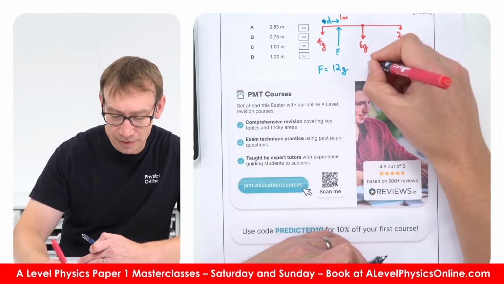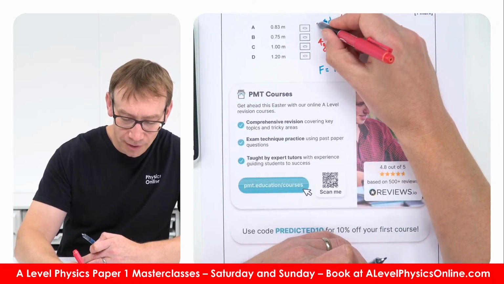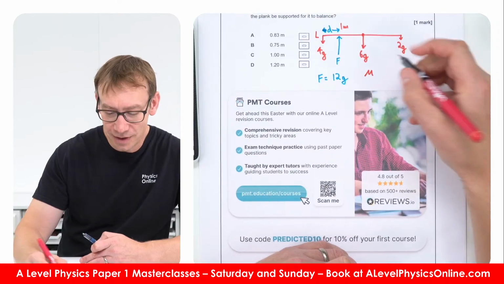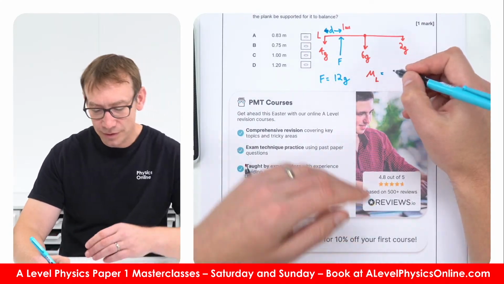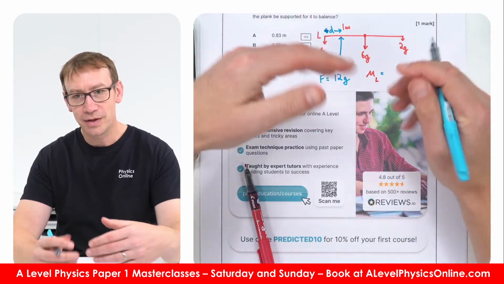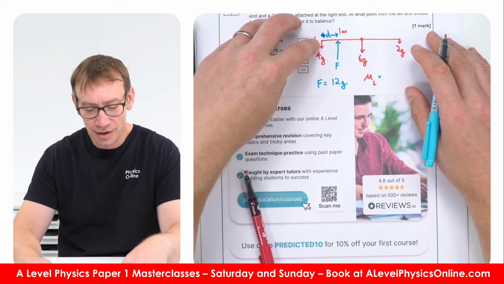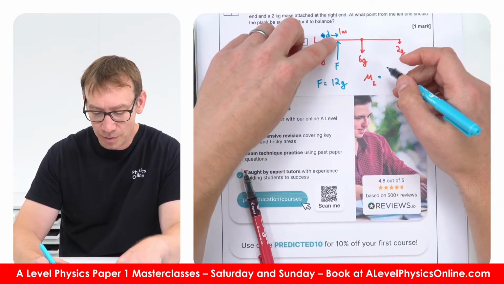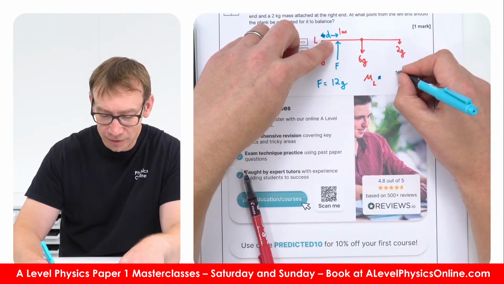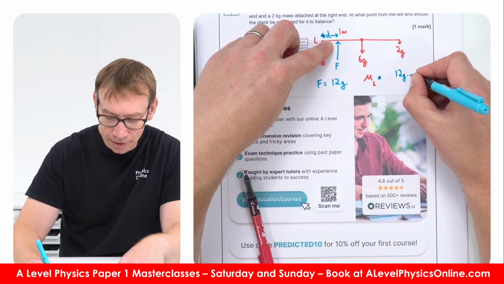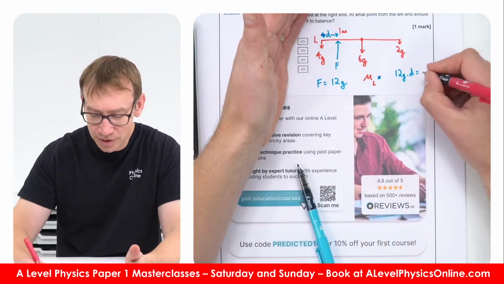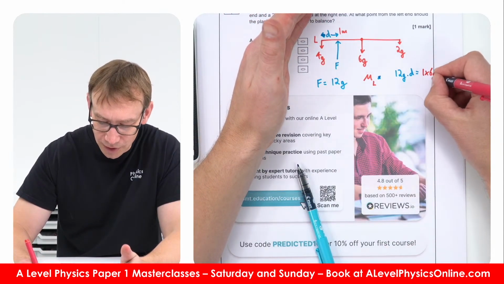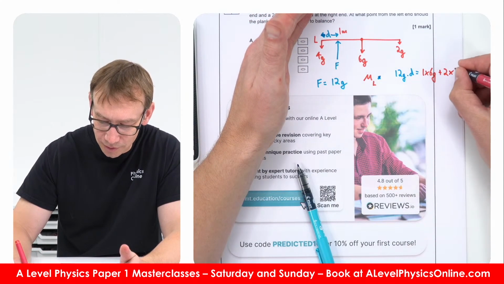The next thing I'm going to do is take moments about, I'm going to call that L, because that's the left end. So I'm going to take the moments about L. When there's zero net moment, it's being supported. So we can say that 12g times d, my anti-clockwise moment, is equal to 1 times 6g plus 2 times 2g.